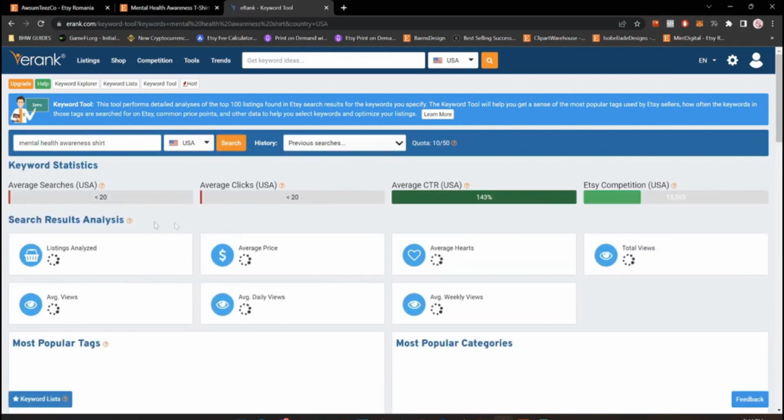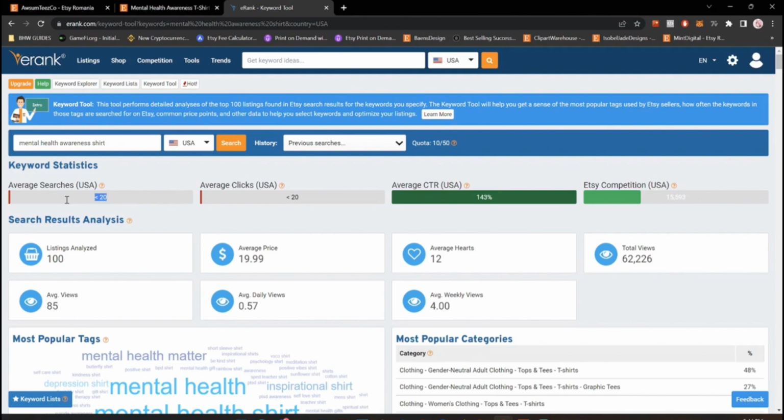And in here we have some metrics. So these specific keywords have a very low search volume. So this is not a good choice for design to sell. But the competition is very low, which has high potential. But if it would have had good traffic, we don't have good traffic, so it's kind of wasted.